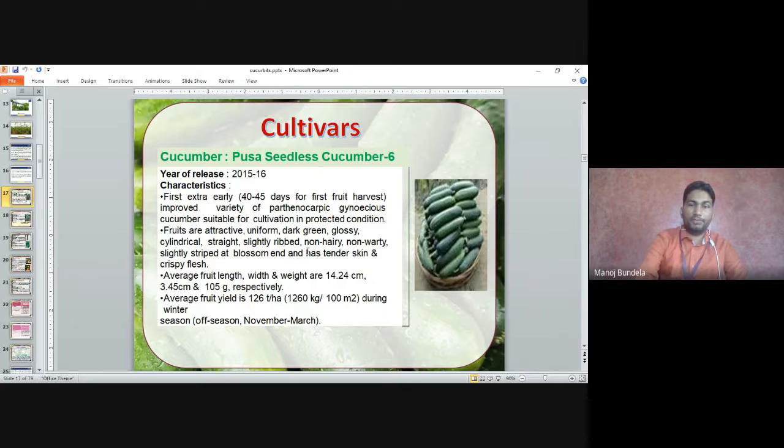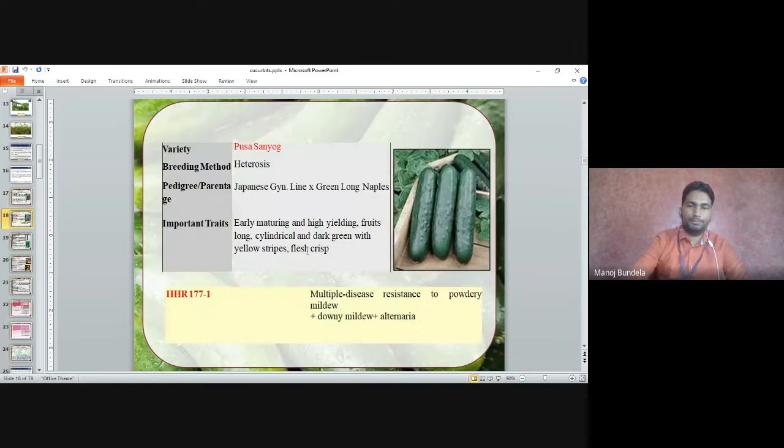So we will get the best price in the market. Pusa Sayog is developed by heterosis breeding. The pedigree of this variety is Japanese Long Green into Green Long Naples. The important traits are early maturing and high-yielding. The fruits are long, cylindrical, dark green with yellow strips, fleshy and crispy.